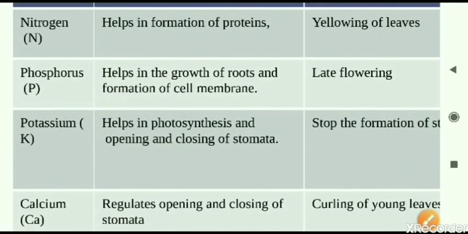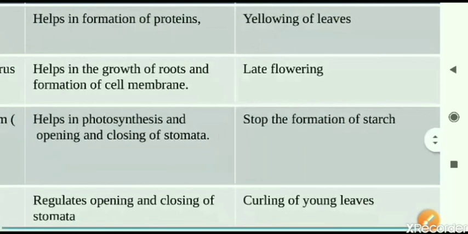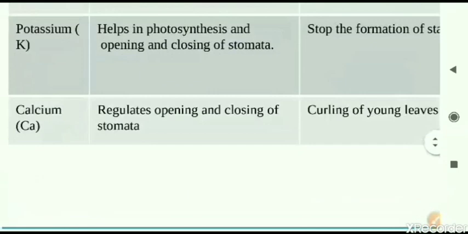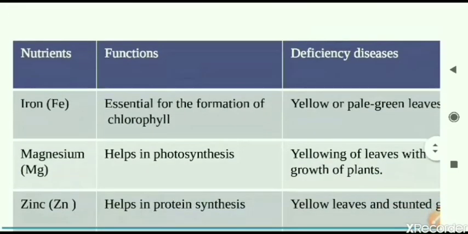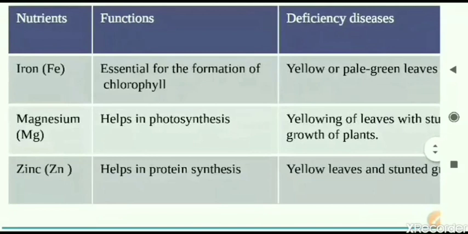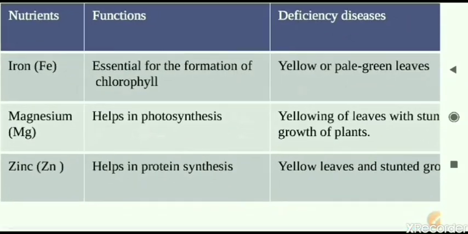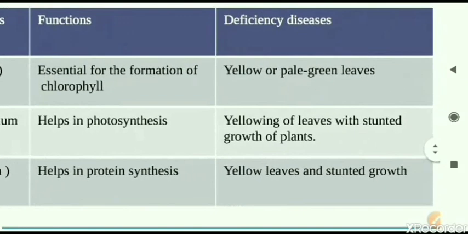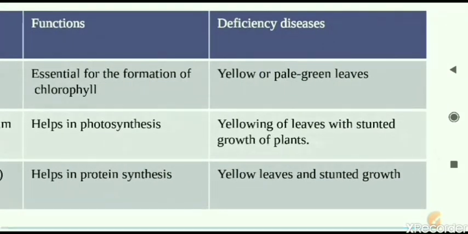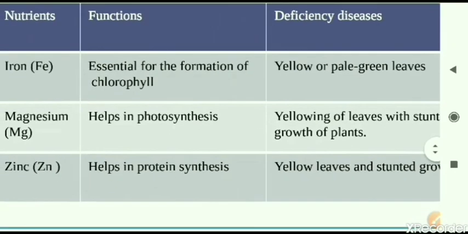This table is for the macronutrients. Apart from this table, we have one more table. This one is for the micronutrients. Here also notice the changes and mark in your book. Iron, magnesium and zinc: only in the deficiency diseases and functions certain changes are done so that it can be easier for you to learn.